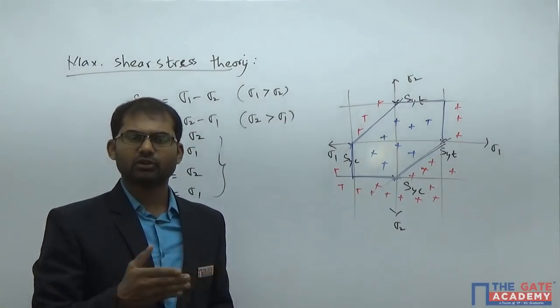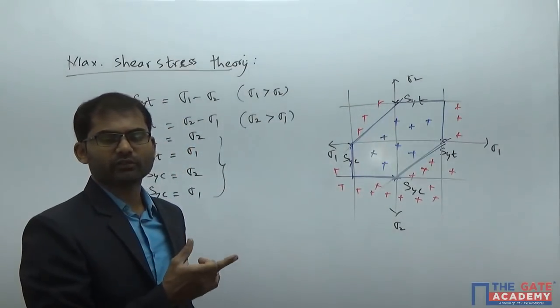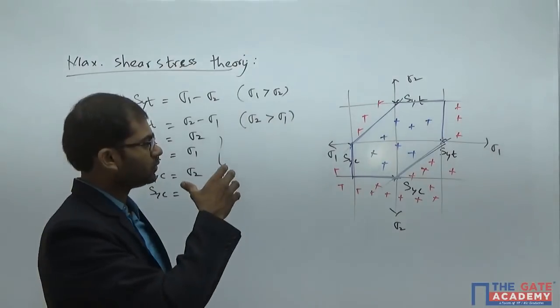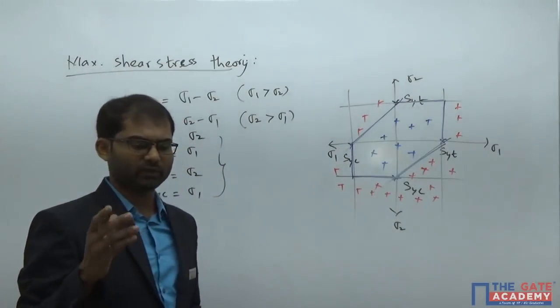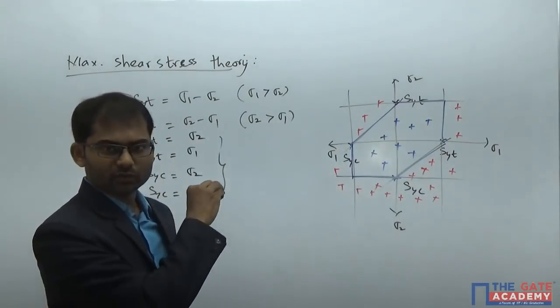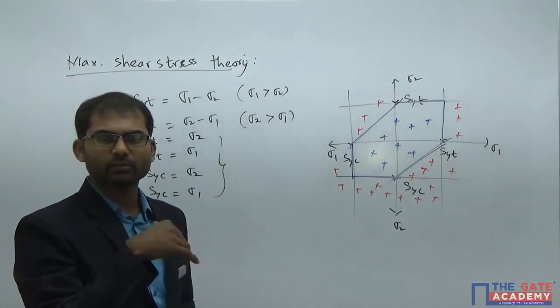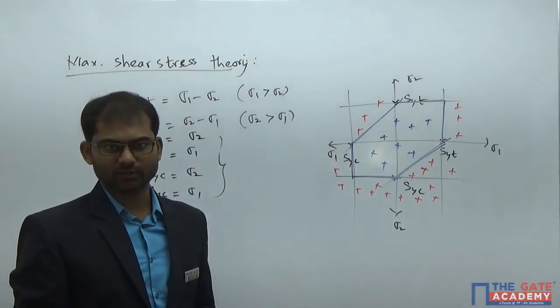That's the way in which you have to do it. This is very easy. This concept of theories of failure is very easy for getting marks. Mainly for mechanical engineering people, you have one compulsory question every year on theories of failure. So if you go with this understanding of theories of failure, it becomes very easy for you to solve the questions and get the answer at any cost.